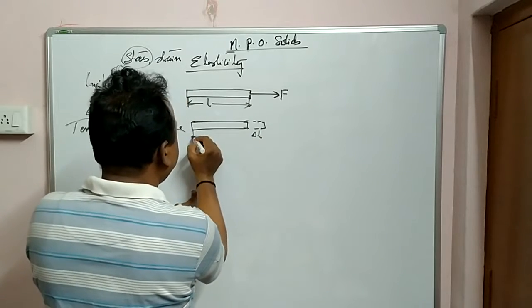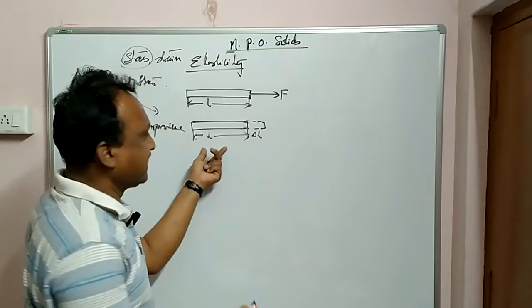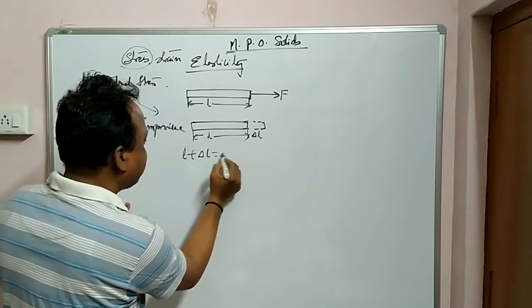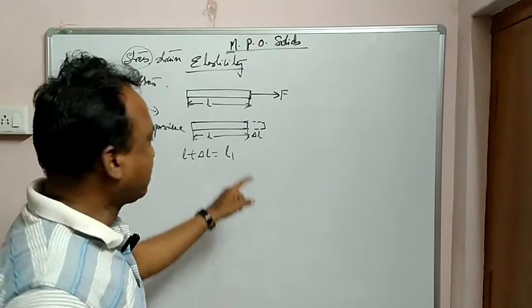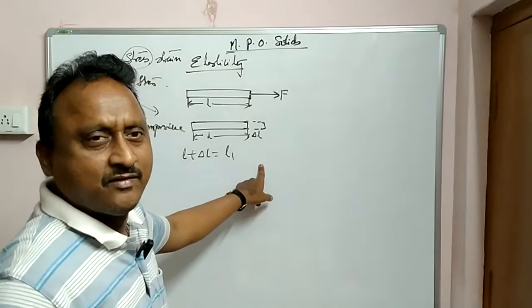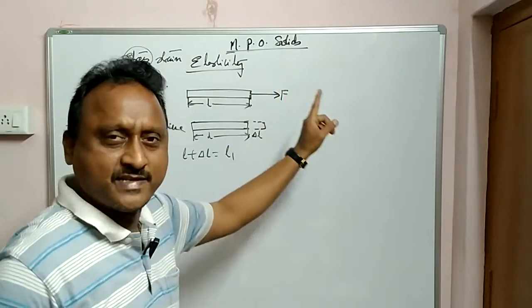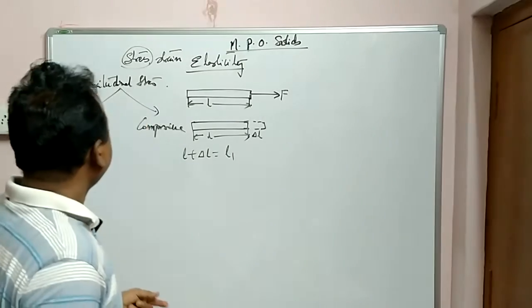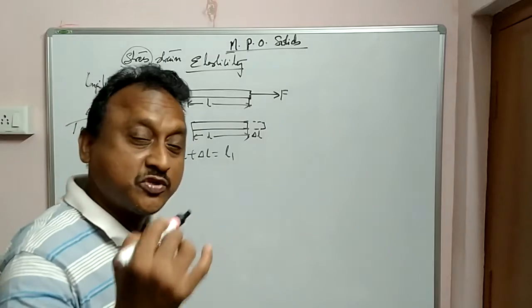The iron rod may increase its length. If the original length is L, and it is increased by delta L, then L plus delta L is the new length. This is called tensile force. Due to the application of tensile force, the length is increasing. Okay? So this is called longitudinal stress.